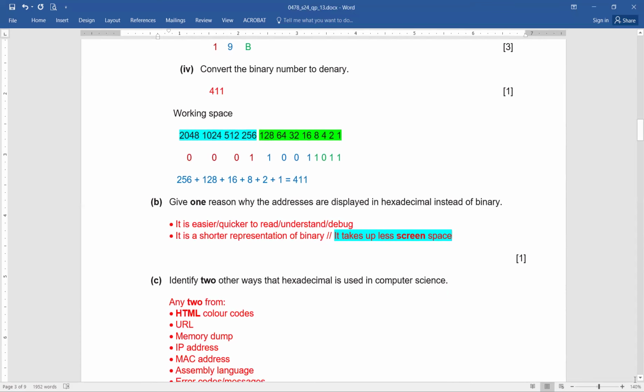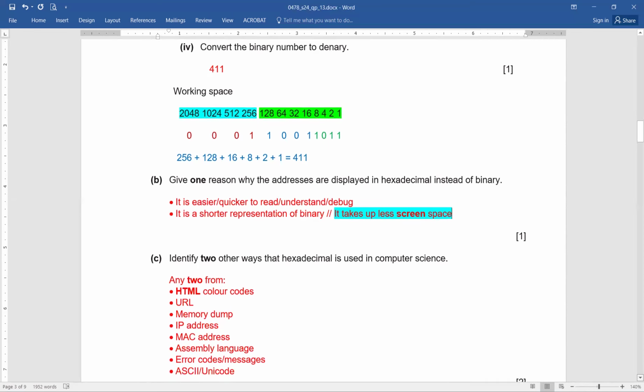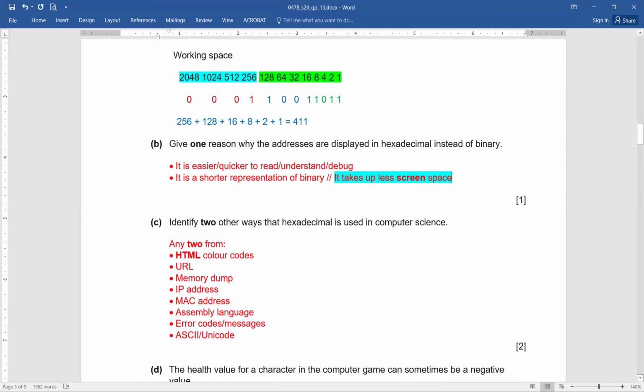Identify 2 other ways that hexadecimal is used in computer science. Now they have used one, definitely you will not use that one. And there are others also like HTML color codes, URL, memory dump, IP addresses. And by the way, I suggest that you better write down IPv6 address, MAC address, assembly language, error codes or error messages, ASCII code or Unicode. So these all are probable answers. So you can choose any two and you can write it down and then you will score.